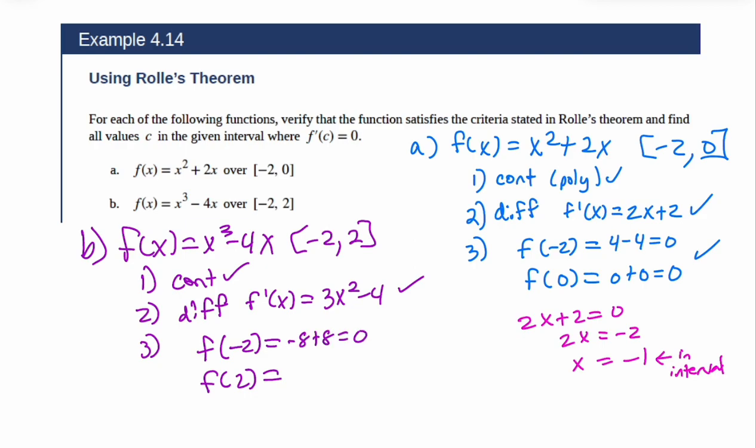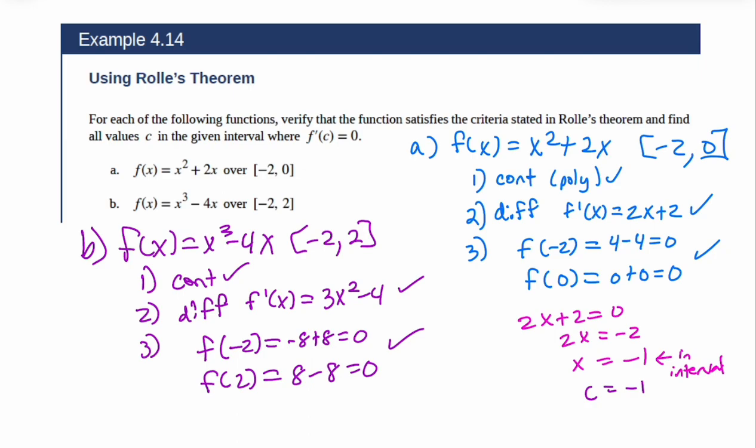If we plug in +2, we get 8 minus 8, which is 0. They match. Because all three conditions apply, we are allowed to continue. It was continuous and differentiable on the interval. The endpoints matched. So now we are ready to find the c value. We can even call this over here our c value, the c where it's equal to 0, that is in the interval.